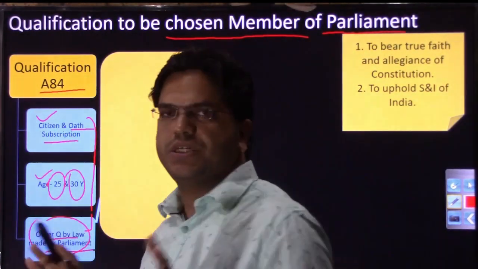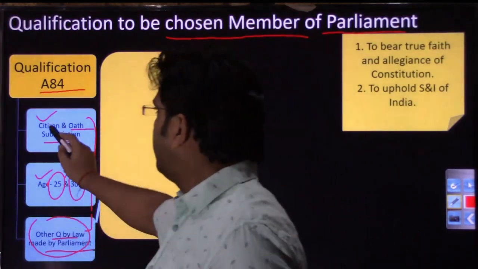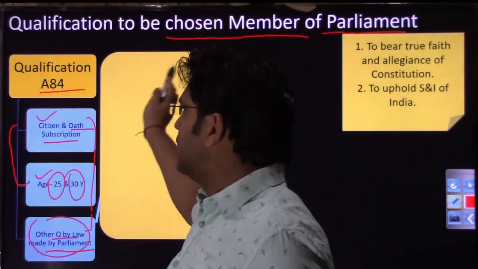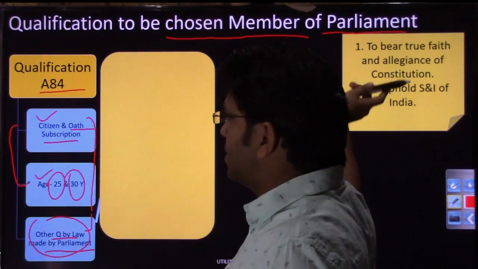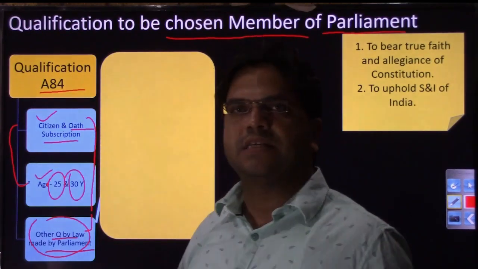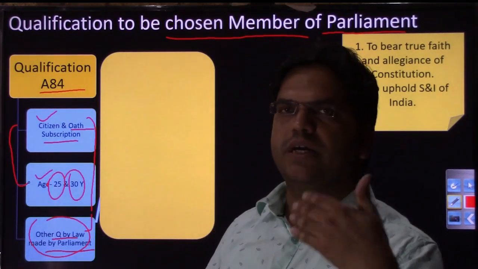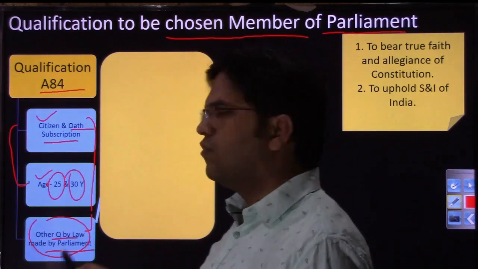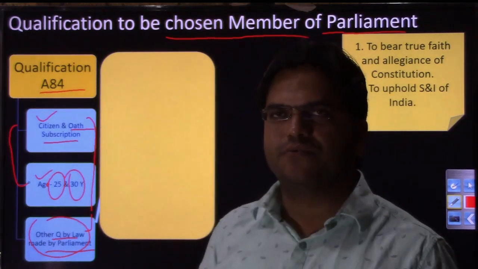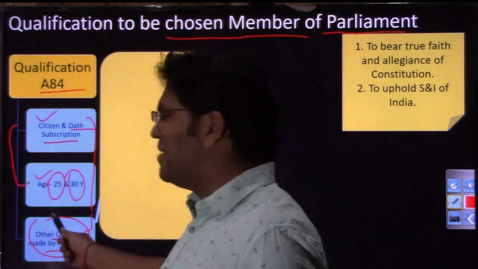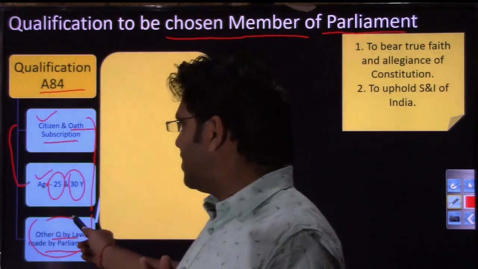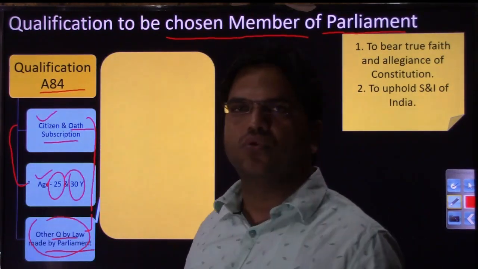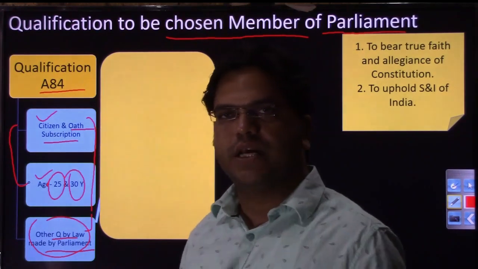So these qualifications, as constitution makers, we are already recommending to you: that the person should be a citizen, he or she should subscribe to an oath recommended by the Election Commission of India. Then what should be the age? And if tomorrow, 10 years down the line, or 20 years down the line, the political class or parliament wants, right now I am considering myself to be a constitutional father, right? So I am giving parliament this option that tomorrow if the situation changes, and if you want to issue a new set of qualifications, you can recommend.